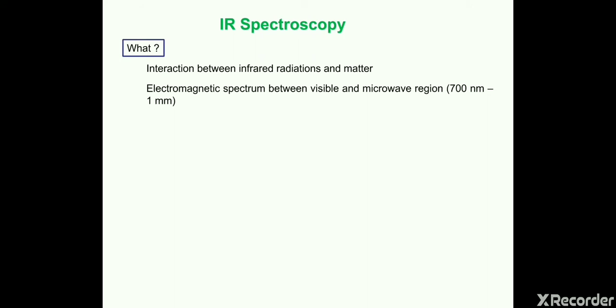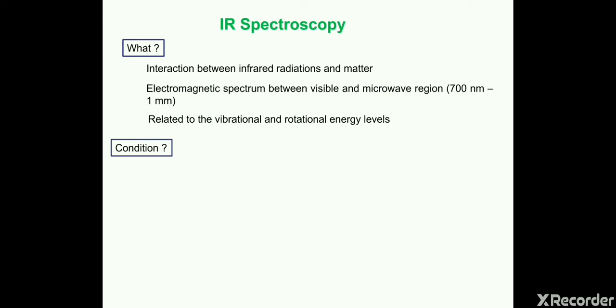The region of IR spectroscopy is between the visible and microwave regions, that is, around 700 nanometers to 1 millimeter. This spectroscopy is basically related to the vibrational and rotational energy levels present in a molecule.